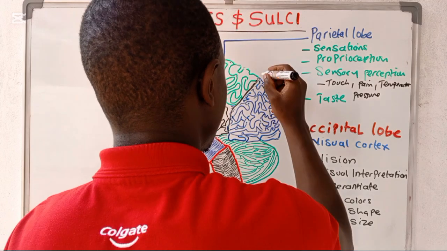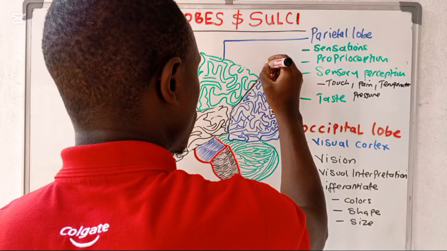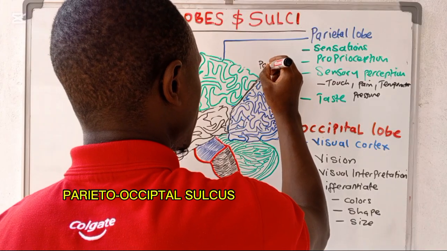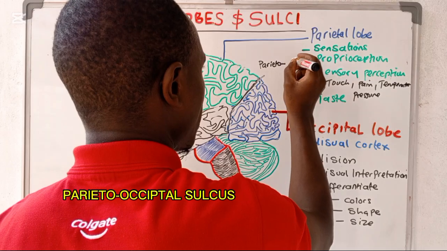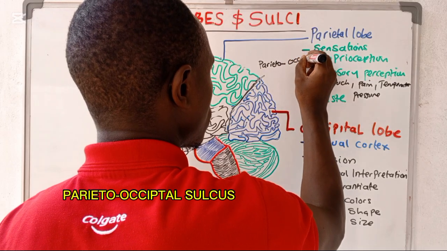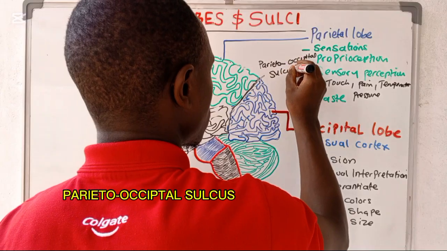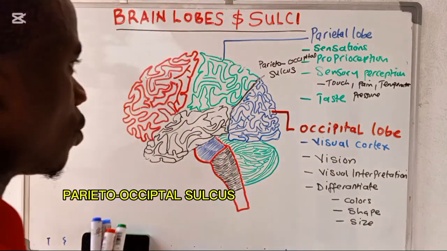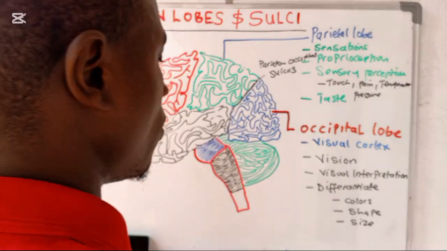This sulcus is what we call the parietal occipital sulcus. So it is that sulcus which is separating the parietal lobe from the occipital lobe.